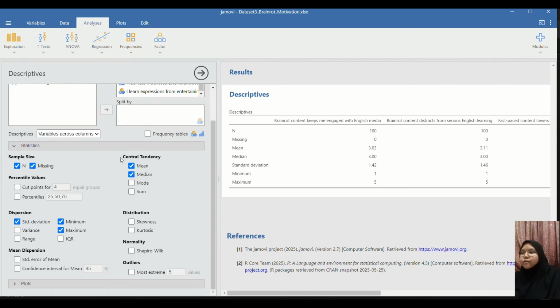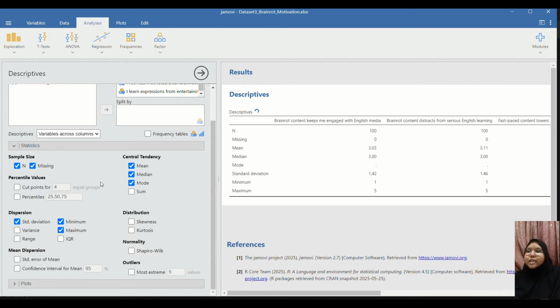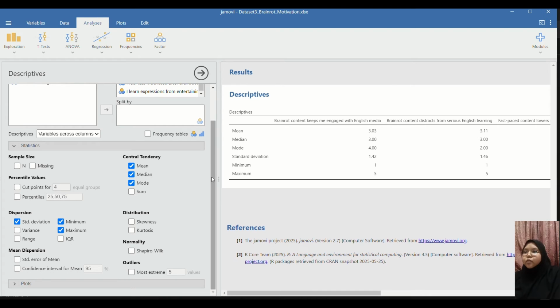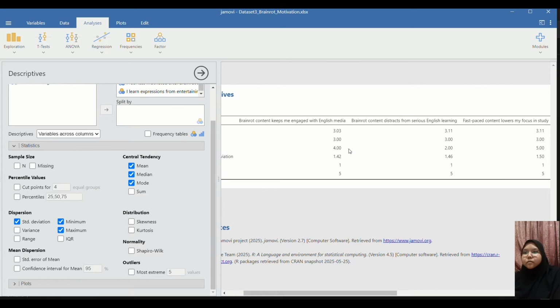So here we'll have to open the statistics category. Here we will see, so right now I want central tendency, so it's right here, it's labeled. And what I need for central tendency is mean, median, and mode. Mode is not ticked, so I will tick that. We don't need sample size, so I will untick those to avoid unnecessary data.